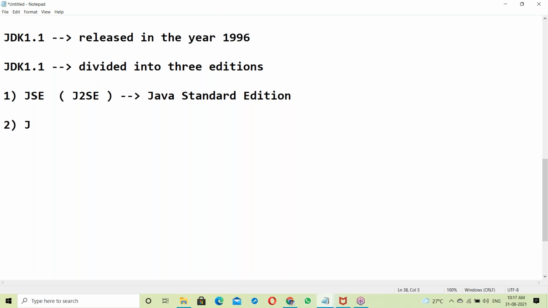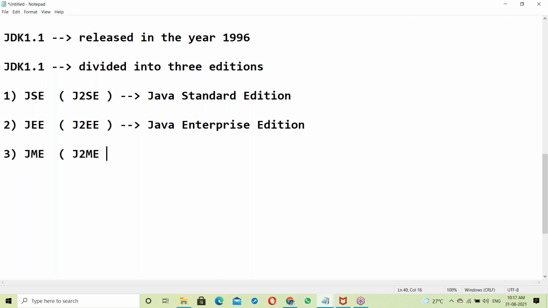Next one, J2EE, Java Enterprise Edition. Next, J2ME, Java Mobile Edition. These are the three editions of Java.